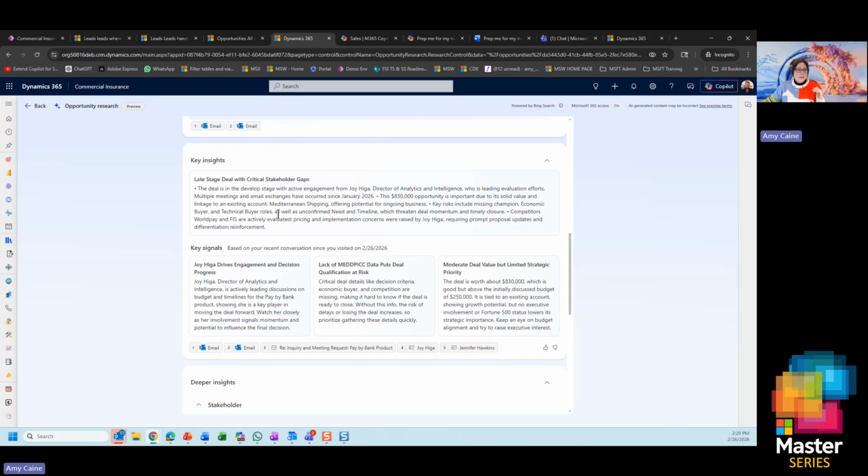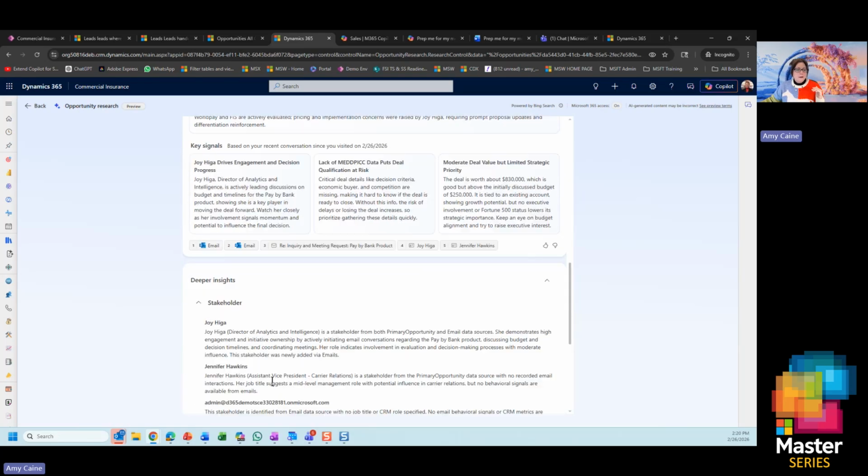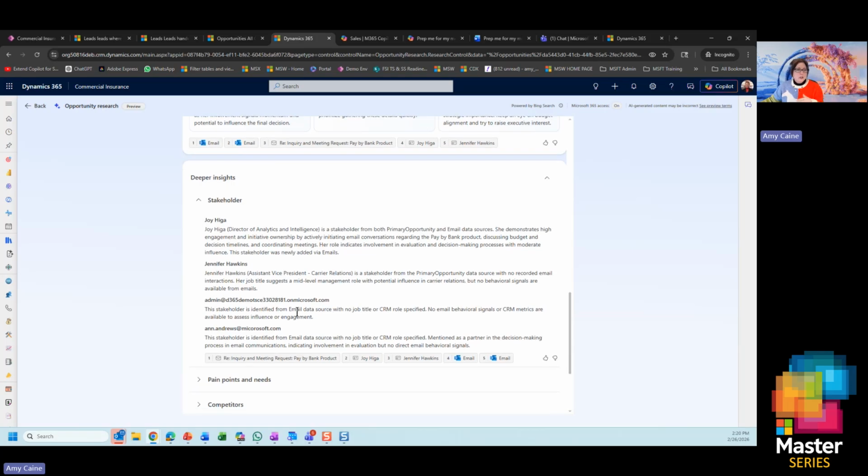Again, I can see some key insights. It's going to tell me about all my stakeholders. It's going to go out to LinkedIn and grab that information as well. And as you can see, when I showed the graphic about the Microsoft ecosystem, it's looking through my emails. It's looking through previous meetings that we've had. It's going to go look out at LinkedIn. You can add knowledge sources.